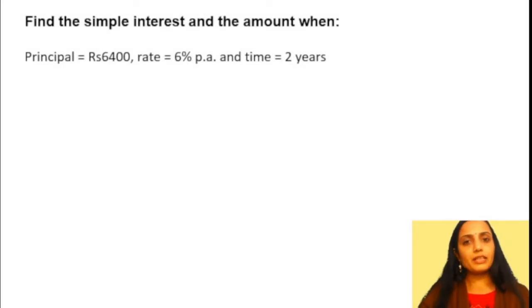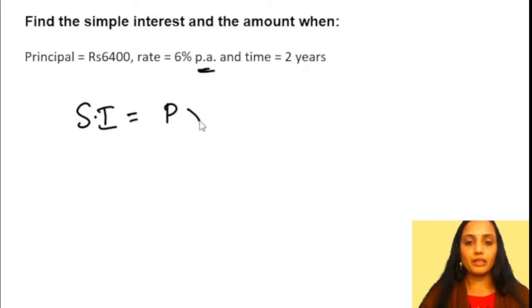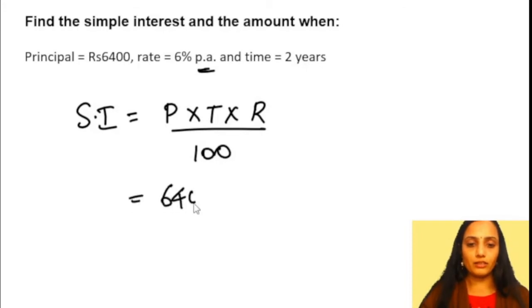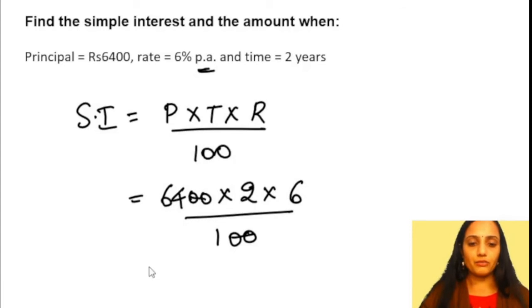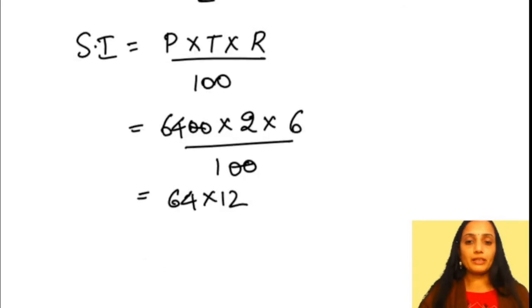So we will look at some very easy questions first. The principal is 6,400. Rate of interest is 6% per annum, and the time frame is 2 years. So find the simple interest. Simple interest is equal to P into T into R by 100. Now this is really just substituting all the values. Time frame is 2 years and it is 6% divided by 100. This will give us 64 into 12. So by the end of 2 years, we will be repaying 768 rupees.